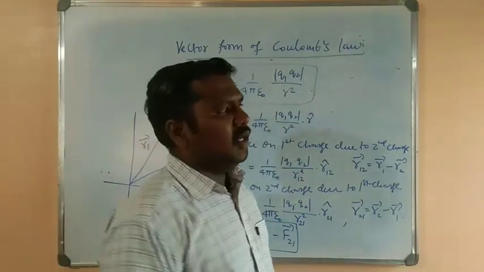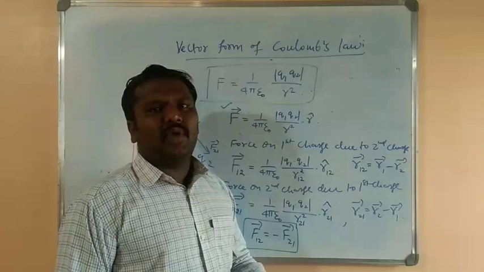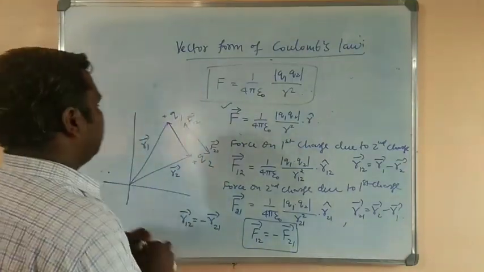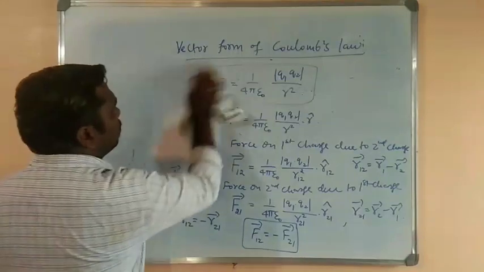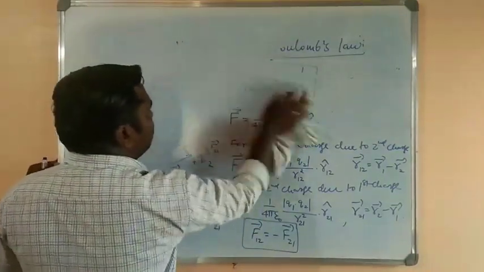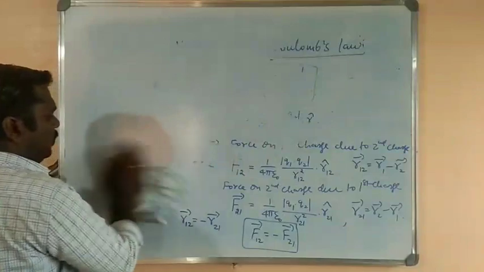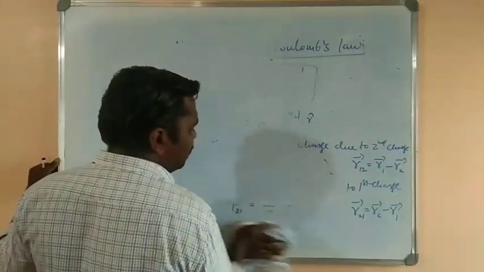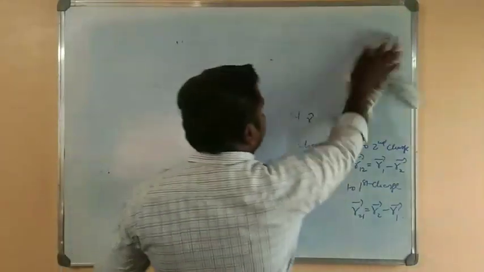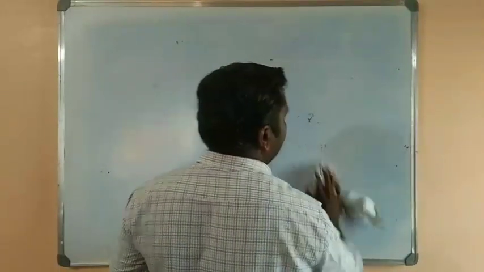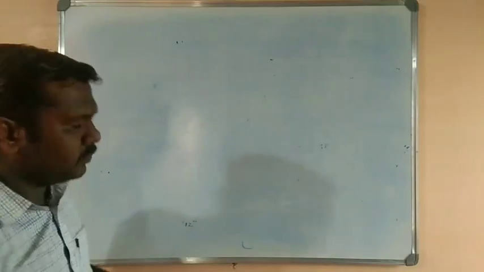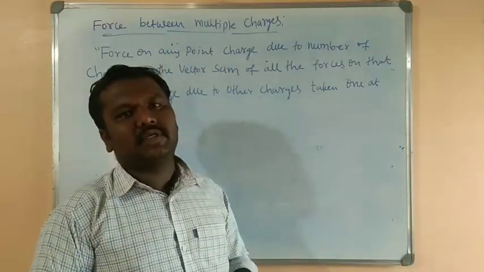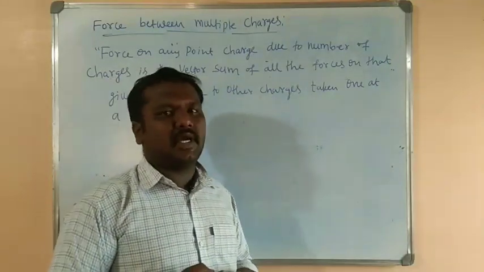So what is the formula we have to use if we consider n number of charges? That is the electric force due to a system of charges or multiple charges.